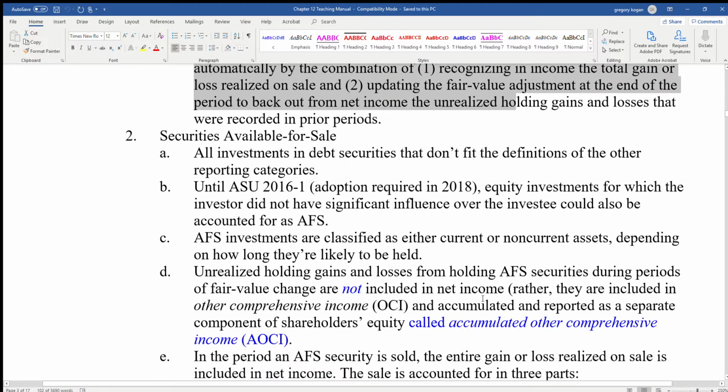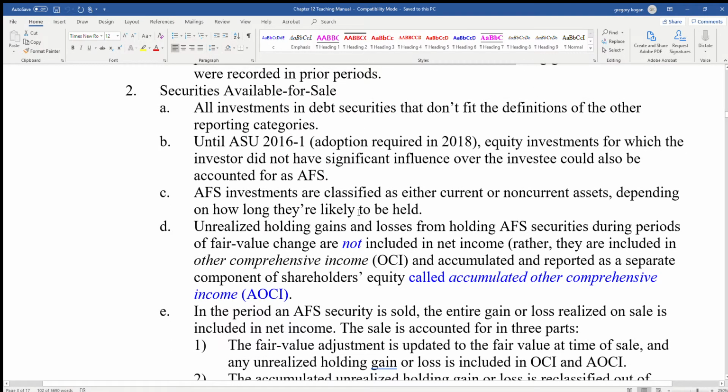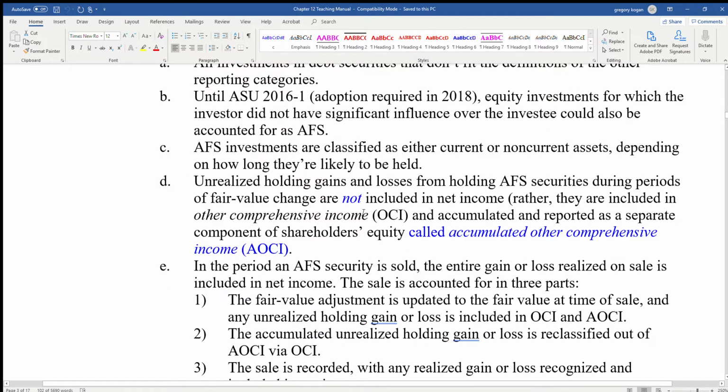With securities available for sale, these are all investments and securities that don't fit the definitions of other reporting securities, and basically these are securities that you would intend to hold for a certain couple of periods. So unrealized holding gains and losses from holding AFS securities during periods of fair value change are not included in income and are rather included in OCI.